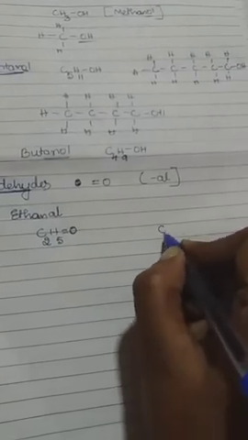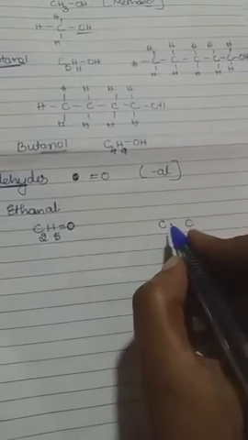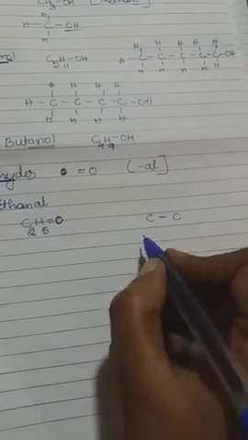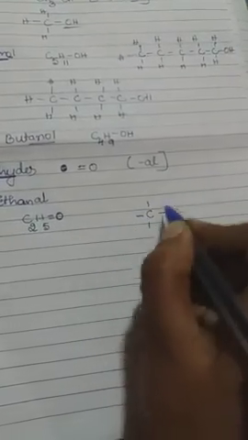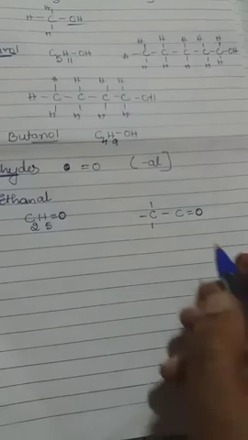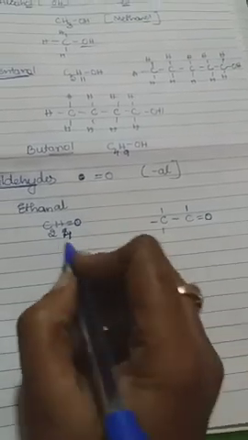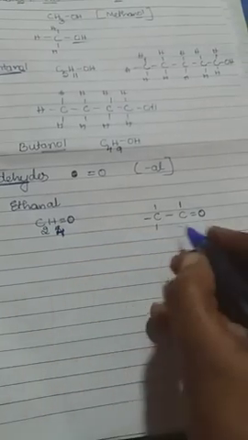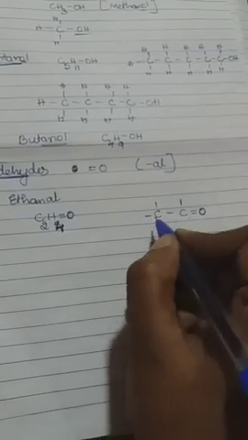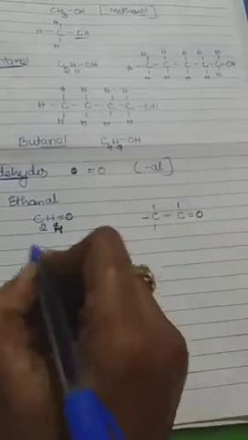Let's write the structural formula. Carbon atoms 2. Okay, next between the carbon atoms there will be a single bond, and here I told you it ends with a double bond O. So next, here already 3 is there, we have to take O. Sorry, here a double bond is there, so it is C2H4, not H5. So C2H4, because here already 2 plus 1 is 3, plus 1 is 4, it is enough, and here the carbon atom has 4. Okay, so from the structural formula we can easily guess the molecular formula of ethanal. Keep in mind, because it ends with a double bond O.